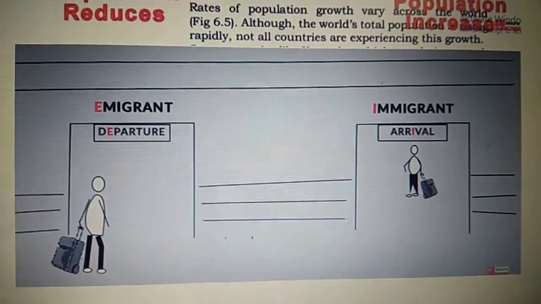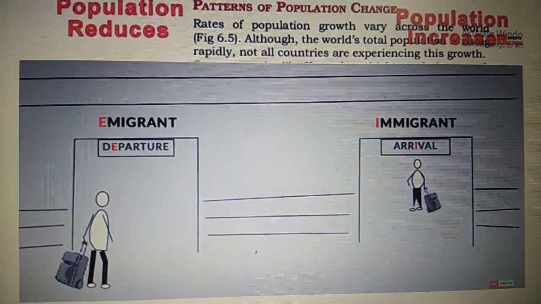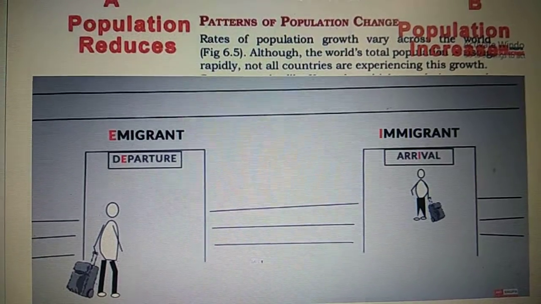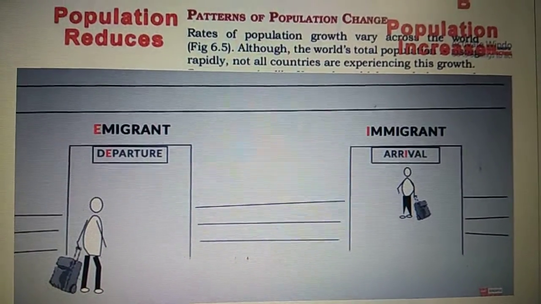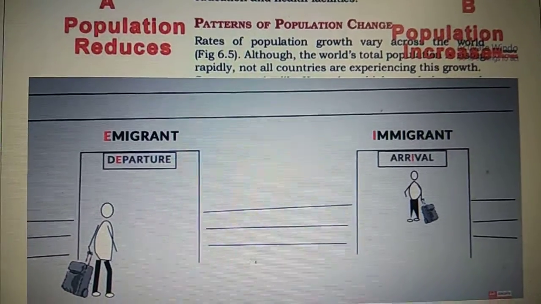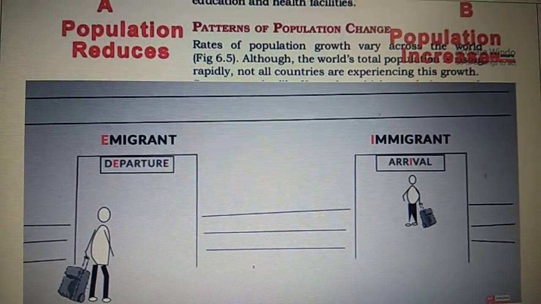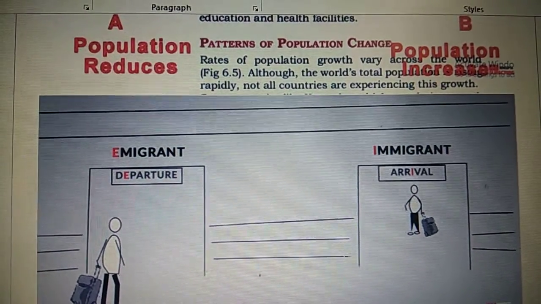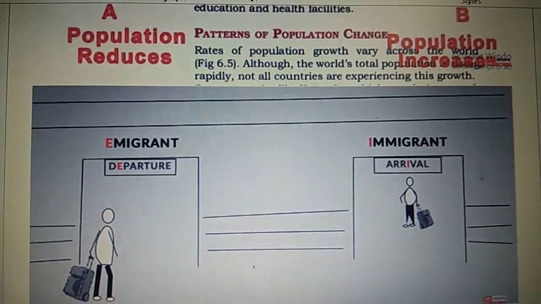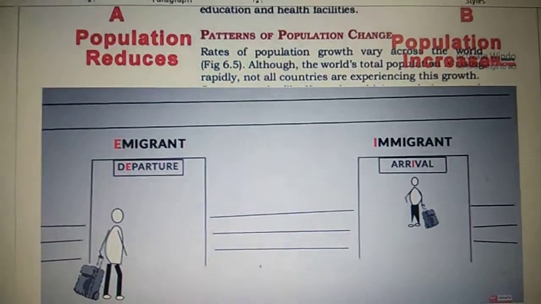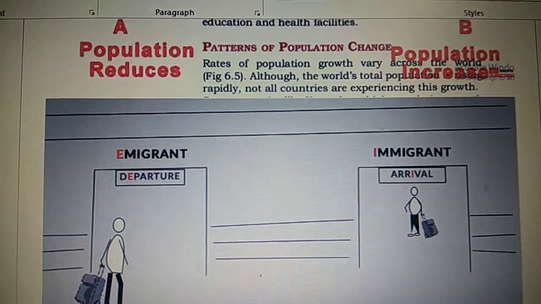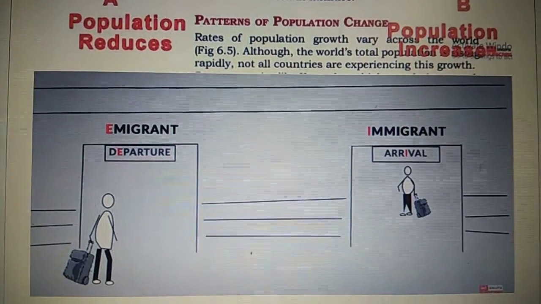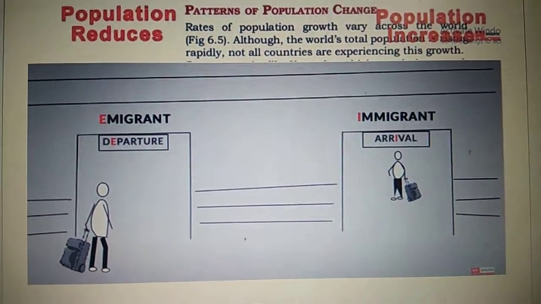Let us understand through this figure who are emigrants and immigrants. Now, who are emigrants? I have highlighted this E. That means they are departing from the country. They are people who leave the country. And I have highlighted it. That means they are the people who arrive in a country. Now, countries like the United States of America and Australia have gained in number by immigration. People are going there. Whereas Sudan, which is a country in Africa, is losing its population because people are leaving that country and going to other, better developed countries.